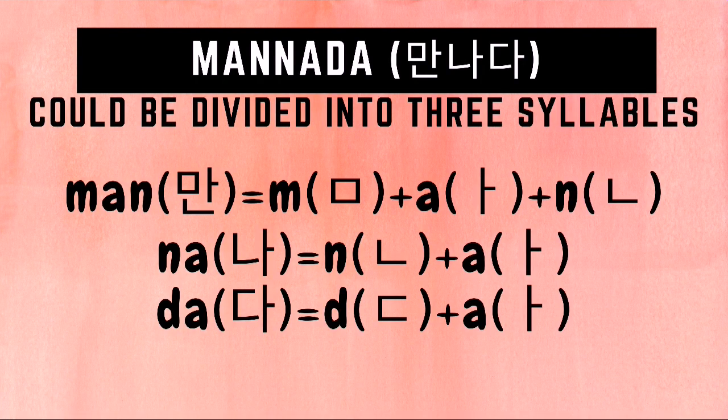The word Mannada could be divided into 3 syllables. Mannada. Man is formed from the combination of the sounds of miyam, a, and niyan. Na is formed from the combination of the sounds of niyan and a, while da is formed from the combination of the sounds of dikat and a. Mannada.